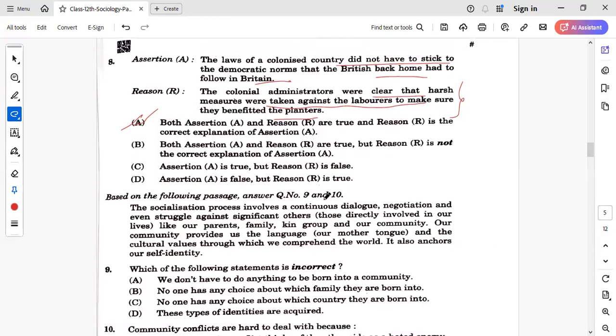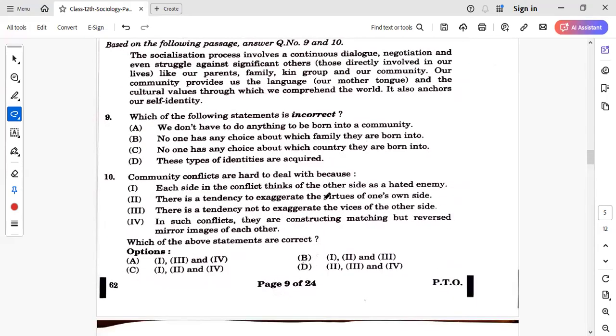Next, question number 9, based on a case study. So again, just go through this passage.